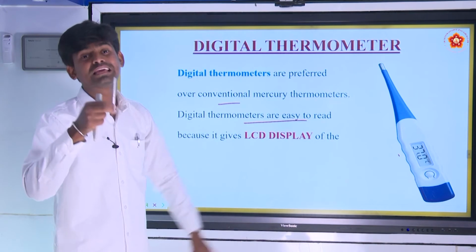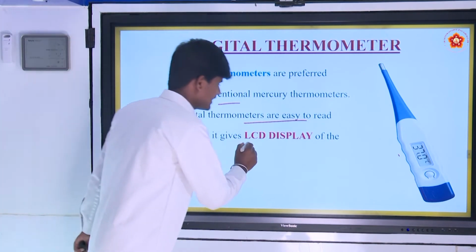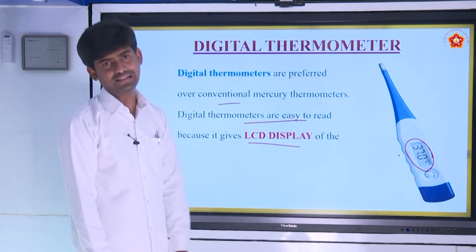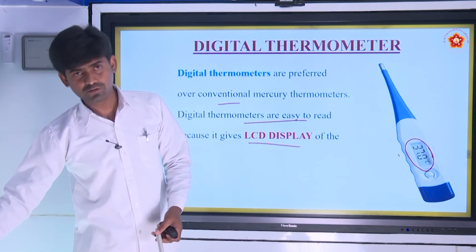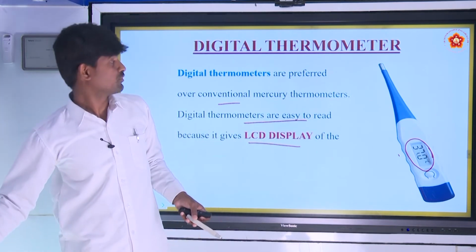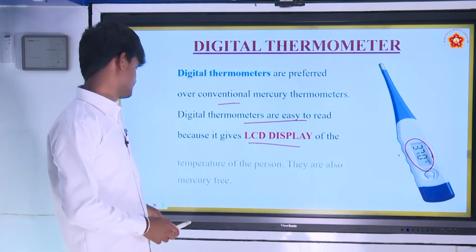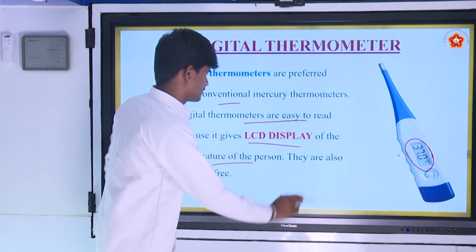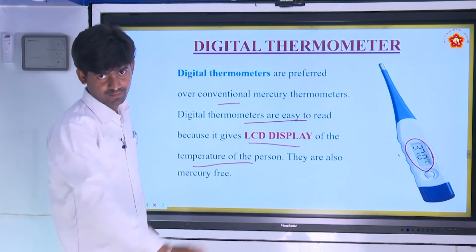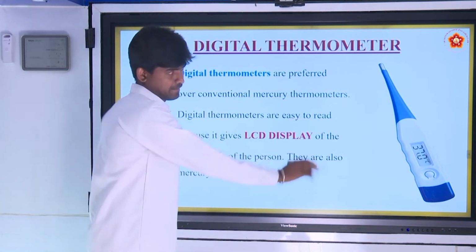It is easy to read because it gives an LCD display of the person's temperature. That's why nowadays we are using a digital thermometer. They are also mercury free; they do not use mercury. This is giving an LCD display.